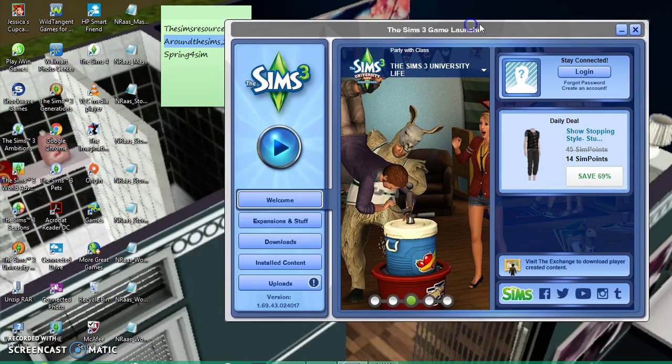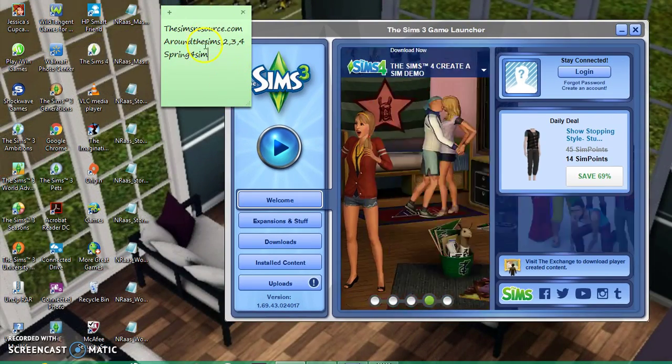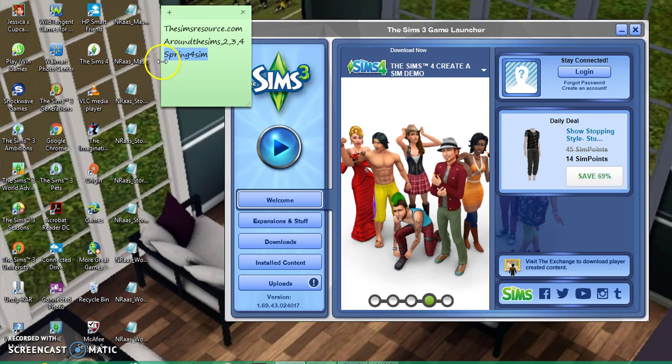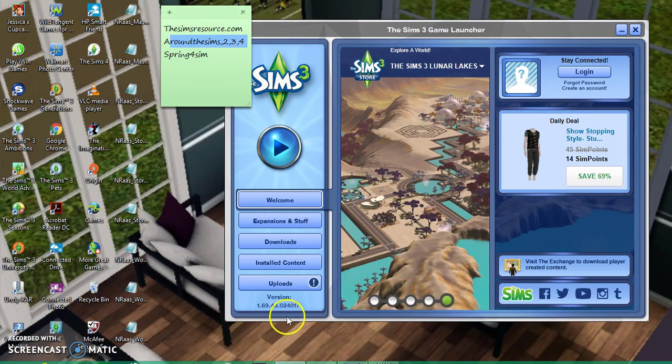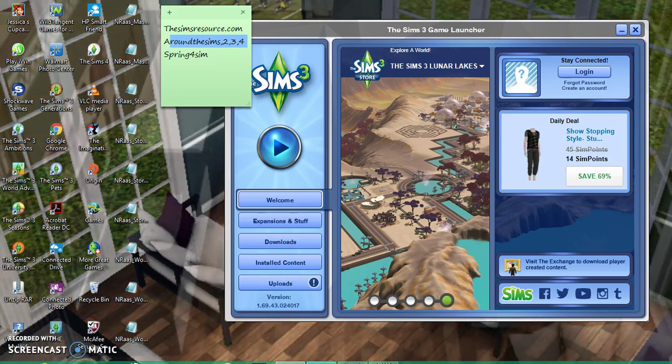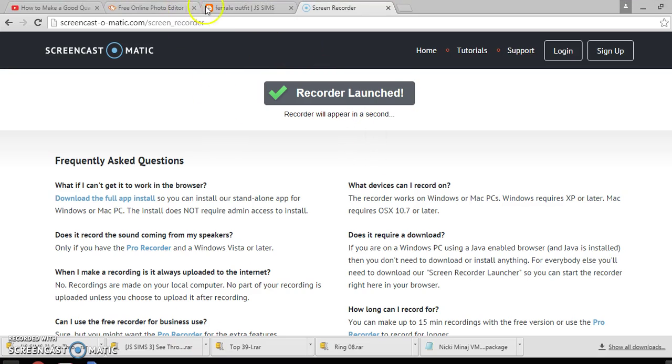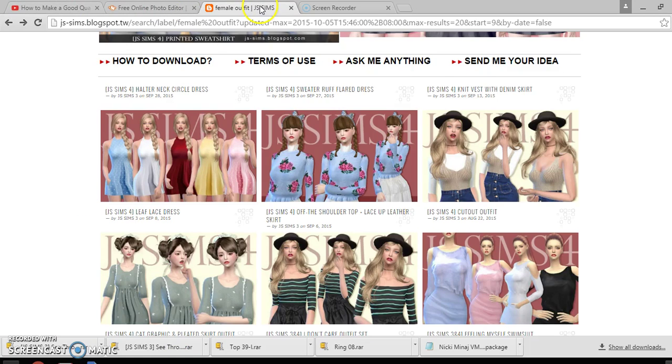So first, obviously, you have to have a website. So here's my little sticky note. I have a few websites like The Sims Spring, SimsResource.com, and Around the Sims 2, 3, and 4. So we're just going to go to one website. We're going to go to Female Job Outfit.